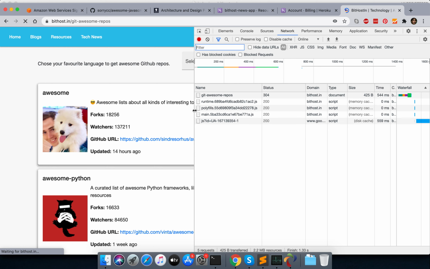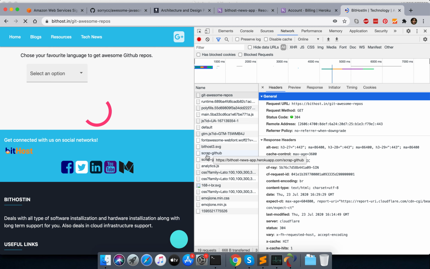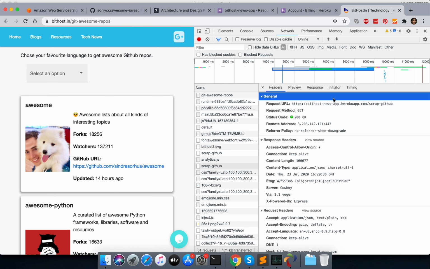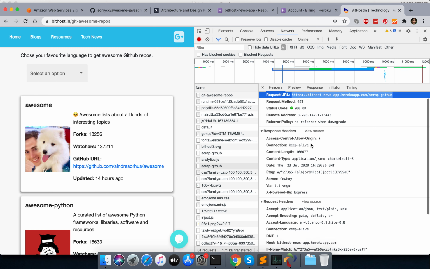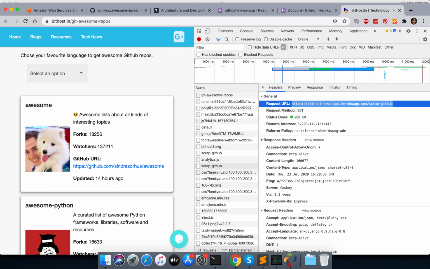So what I see here, it's asking for one API call, scrap GitHub. Scrap GitHub is the middleware between my app and GitHub. So this URL is being called, and I am sending the query as this awesome. Nothing else I have sent, it's just returning me the data.